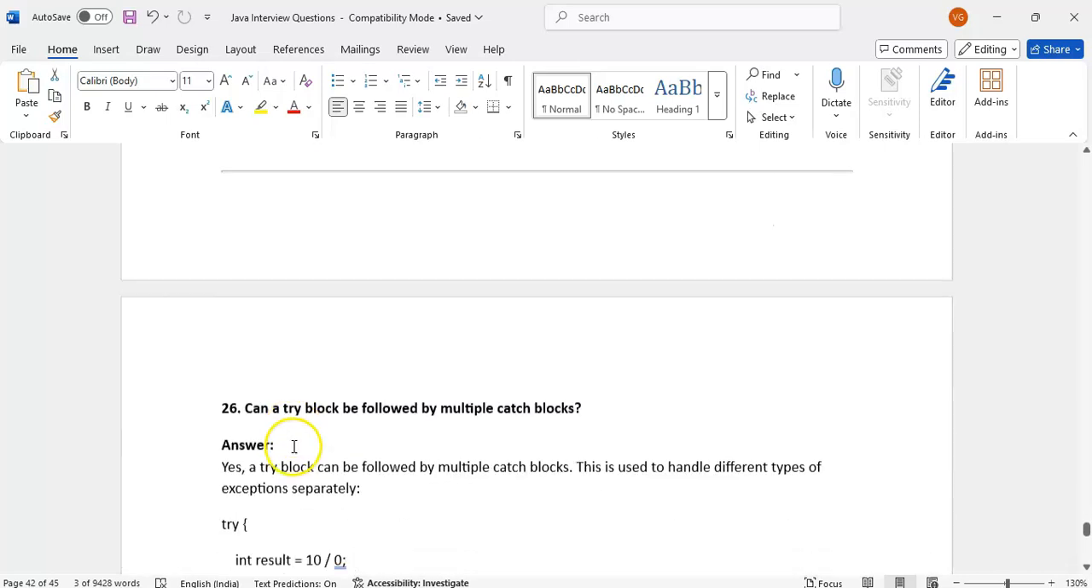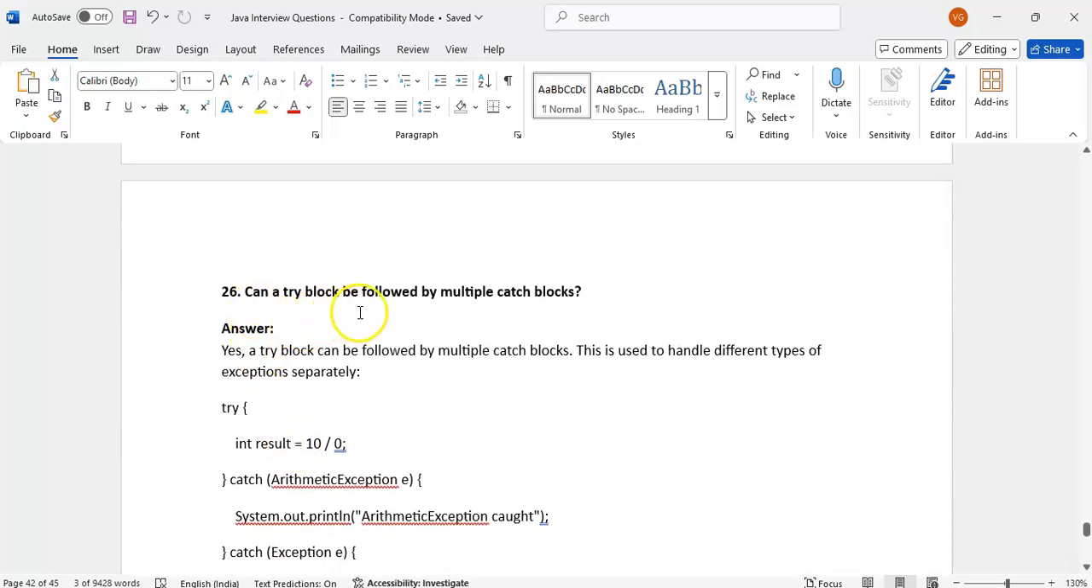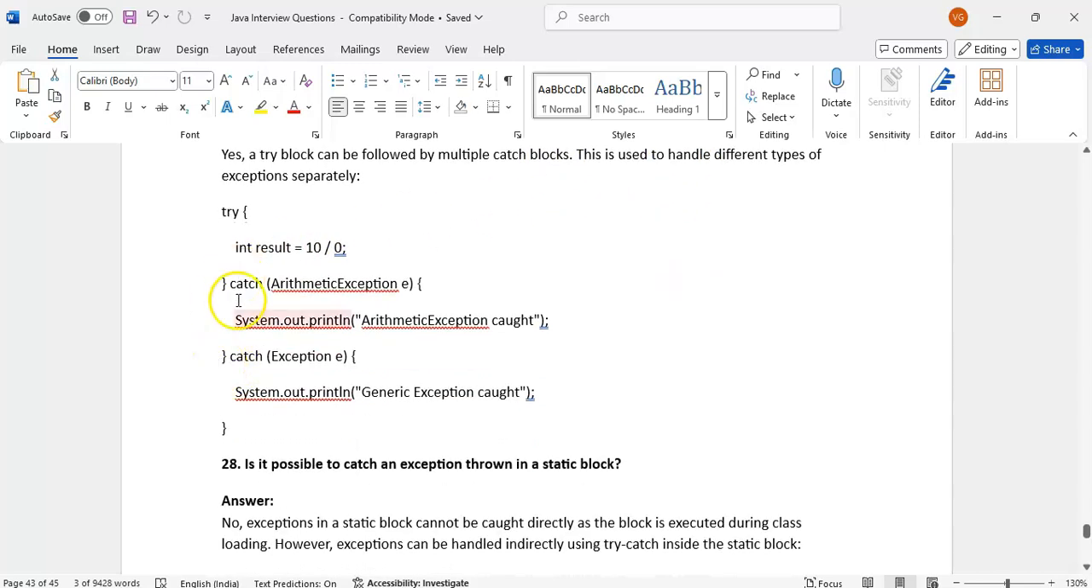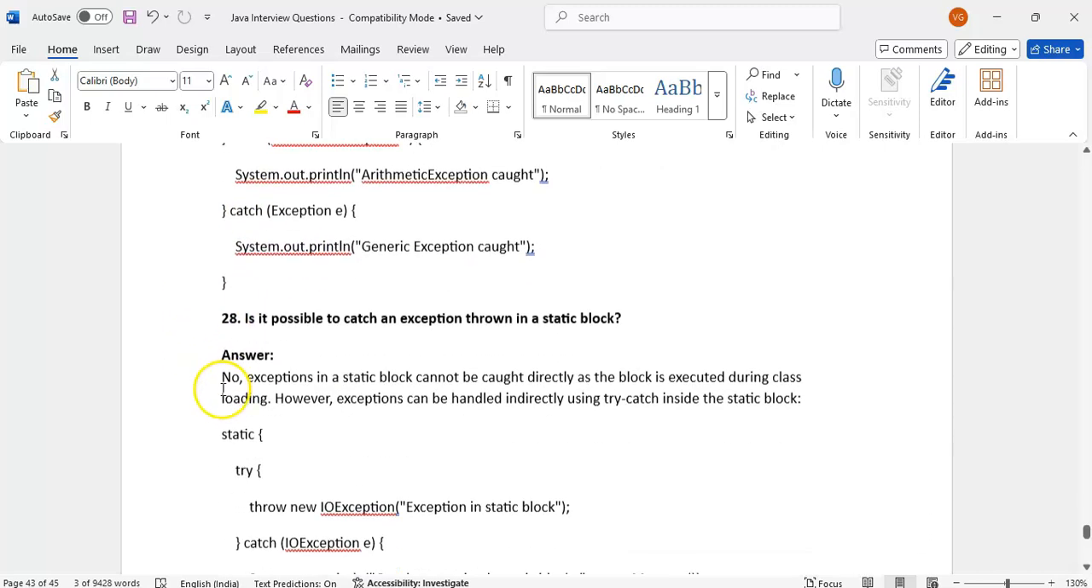That's it. Can a try block be followed by multiple catch blocks? Yes, a try block can be followed by multiple catch blocks to handle different types of exceptions separately, but they should follow an order: child to parent only. First child, then parent. If you write the parent first, it will throw a compilation error. In an interview they may ask, can we write in any order? No, only child to parent.